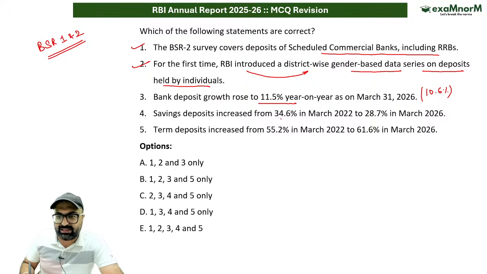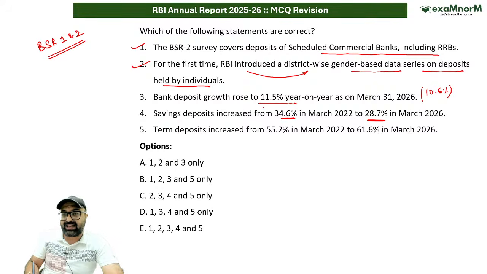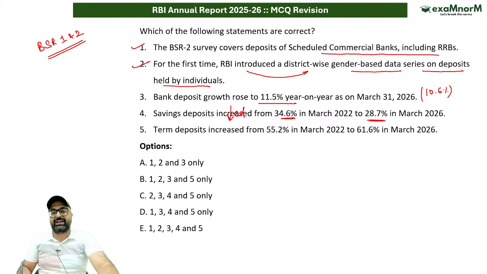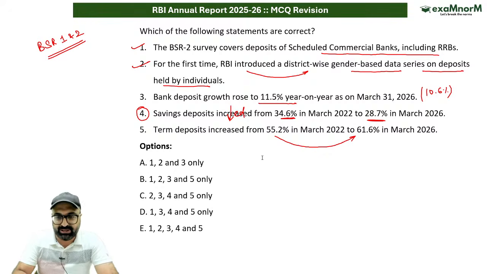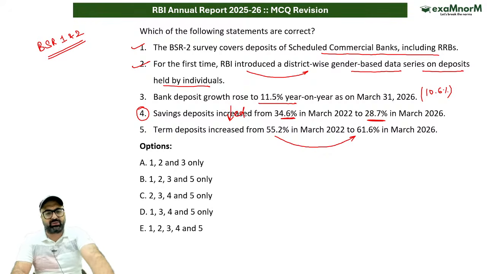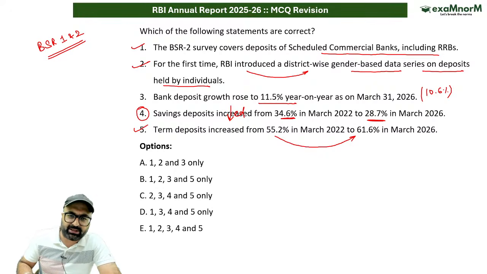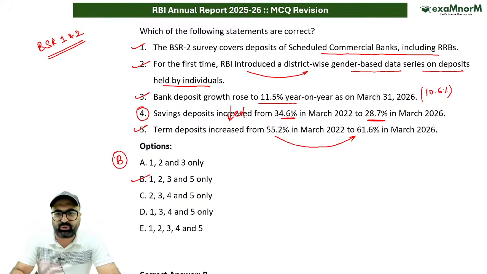Saving deposit increased from 34.6% to 28.7%. The saving deposits increased. Will it increase or decrease? The saving deposit decreased from 34.6% to 28.7%. Data is correct, but the statement is wrong. Term deposit increased from 55.2% to 61.6%. If I talk about term deposit, this is absolutely correct. So keeping this in mind, this is correct, this is correct. So answer would be B option, that is 1, 2, 3 and 5.